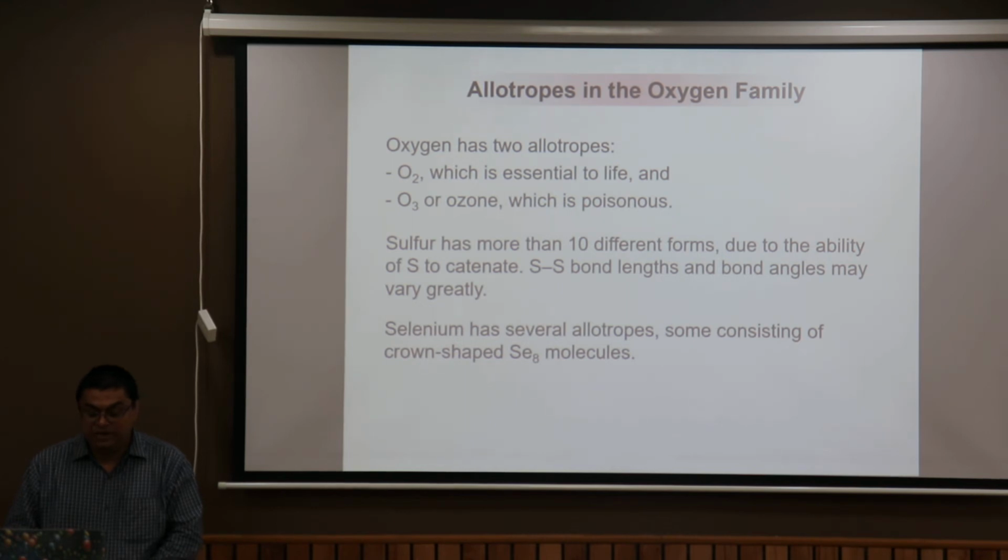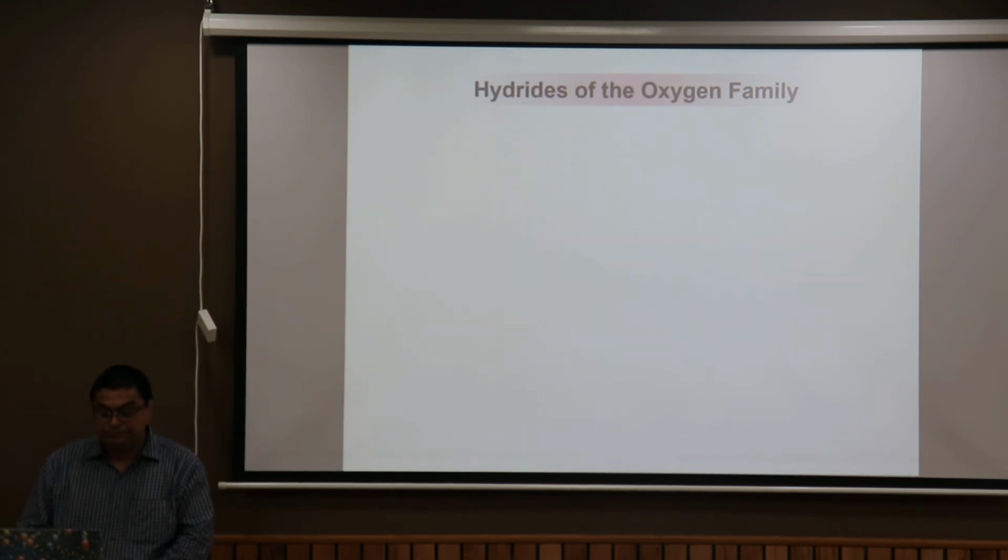Allotropes of the oxygen family. Oxygen has 2 allotropes, O2 which is essential to life and O3 which is ozone, which is poisonous. Sulfur has more than 10 different forms due to the ability of sulfur to catenate. S-S bond lengths and bond angles vary greatly. Selenium has several isotopes, some consisting of crown shaped Se8 molecules, and shows some abnormal molecular masses.